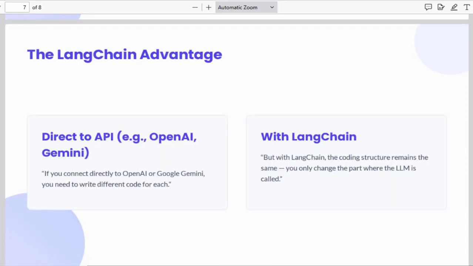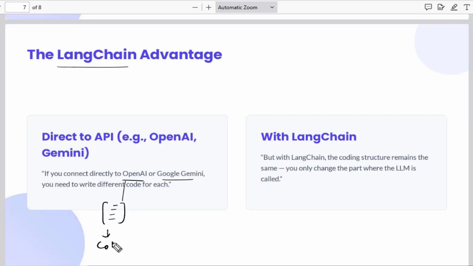Now, what is the advantage of LangChain? The biggest advantage of LangChain is that it can connect to many models. For example, OpenAI, Google Gemini. Now, suppose you are developing your application only using OpenAI. Then you have to write the code according to OpenAI.